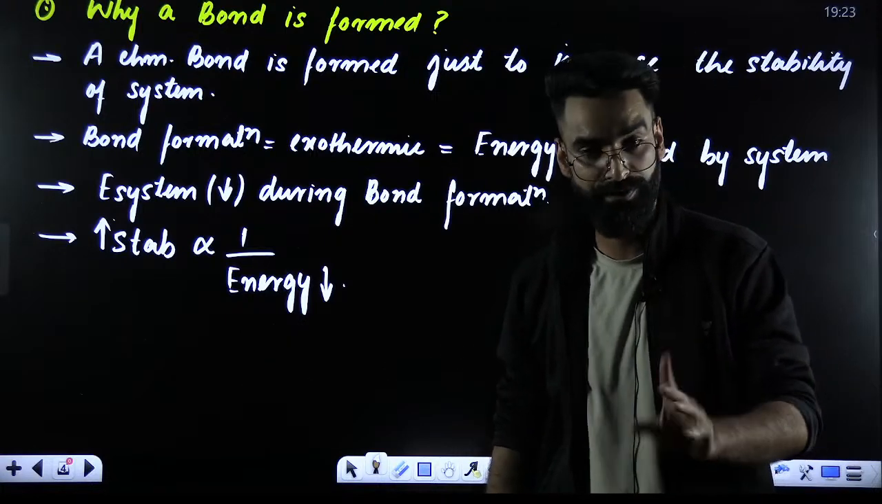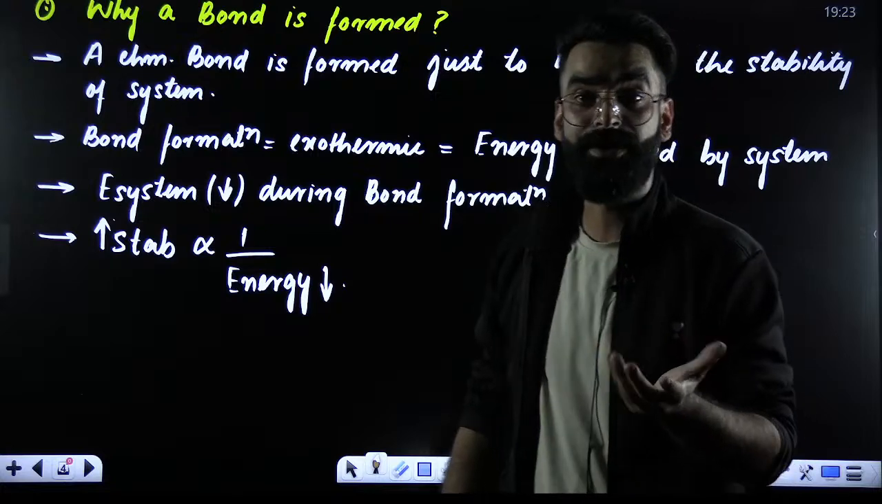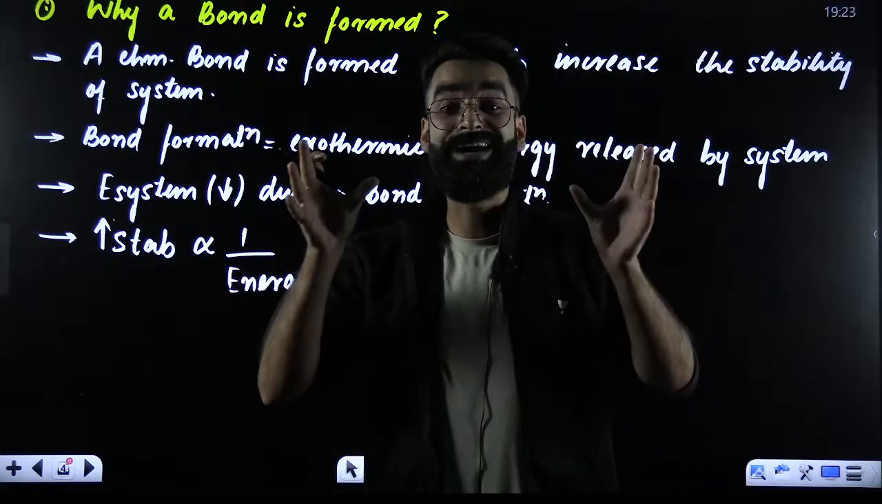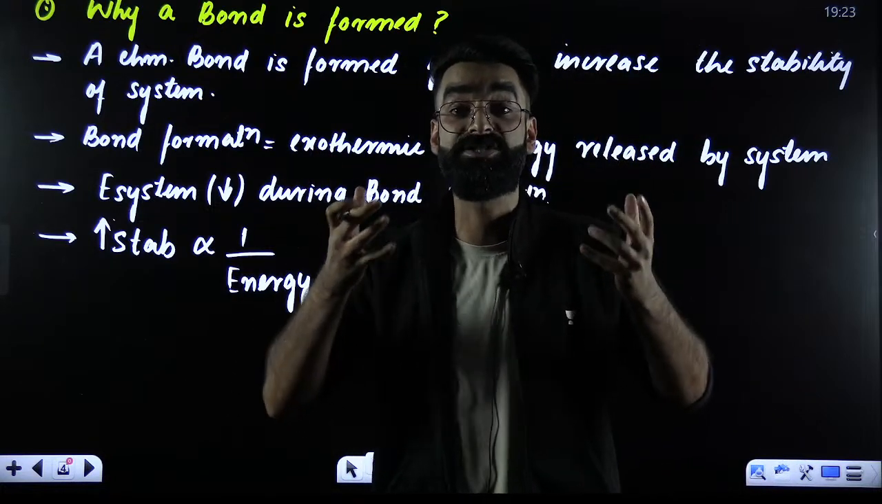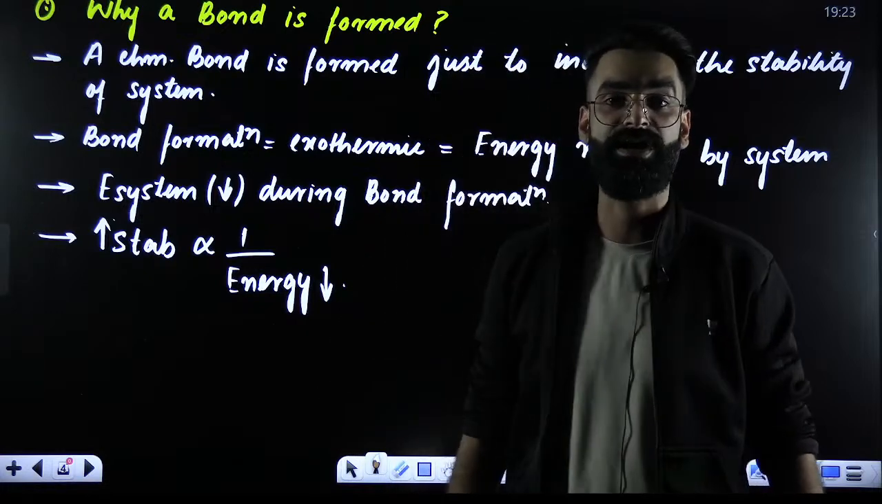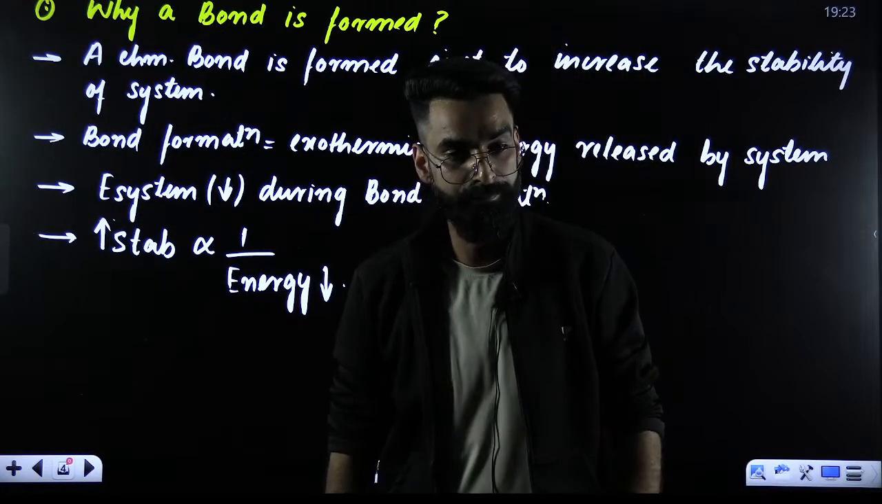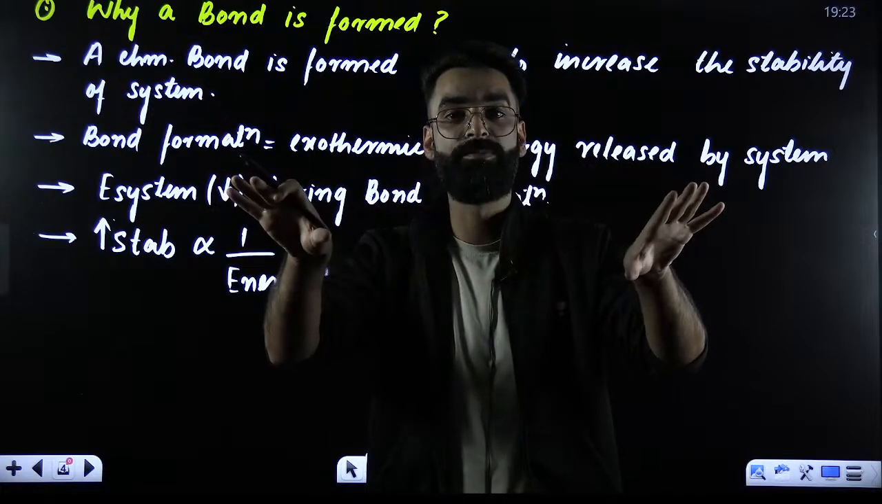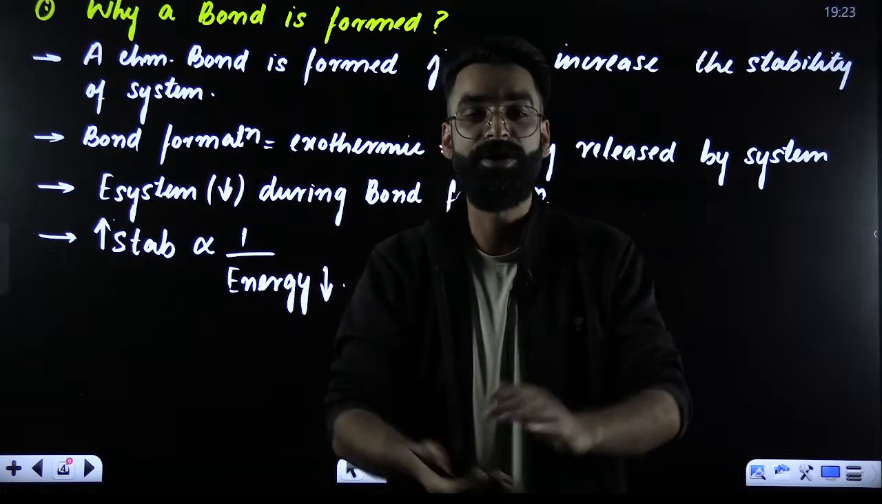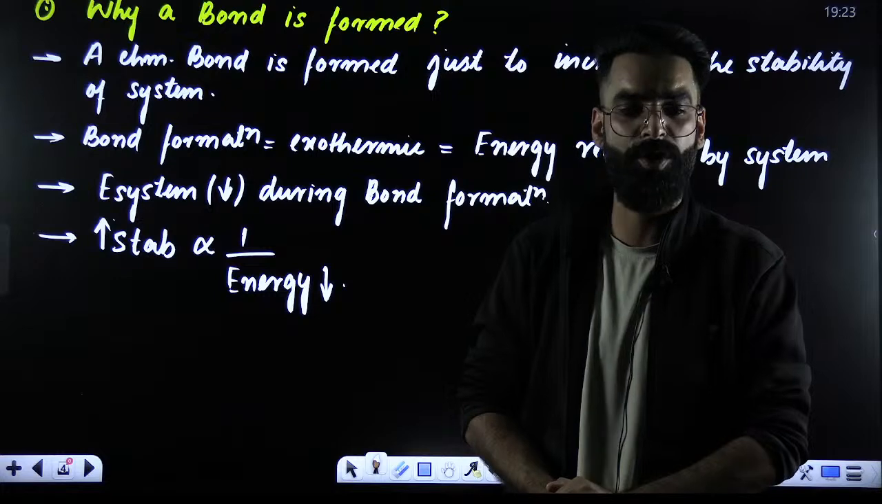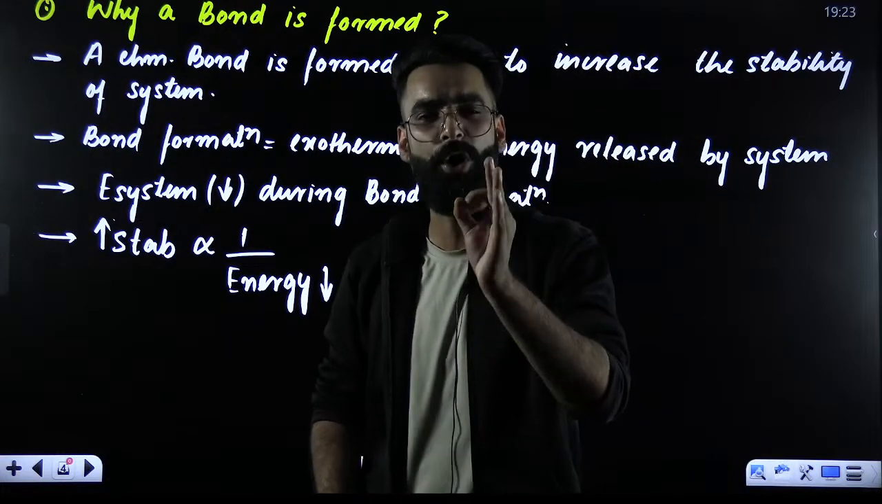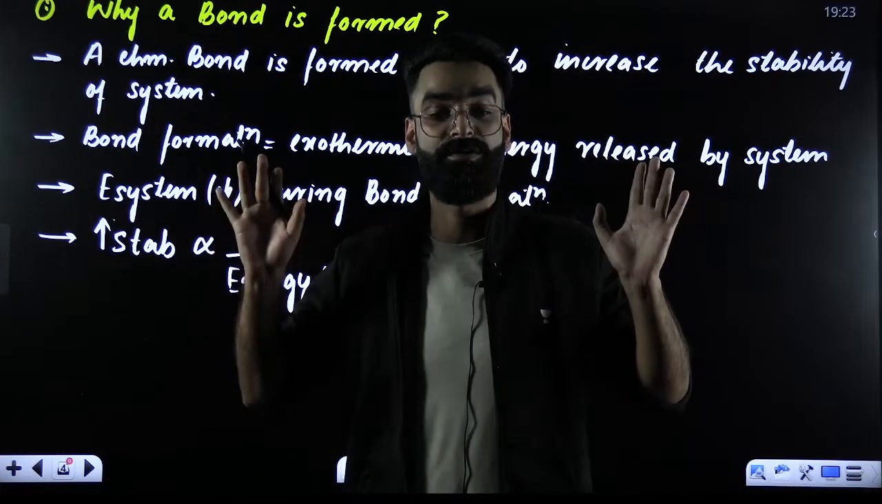These are very important. Number 1, what is a chemical bond? Any force of attraction that holds the constituent particles together. What do you call that force of attraction? You call that the chemical bond. Different types of chemical bonds I gave you. Now, why is a bond formed? Why is a chemical bond formed? A chemical bond is formed only to increase the stability of the system.